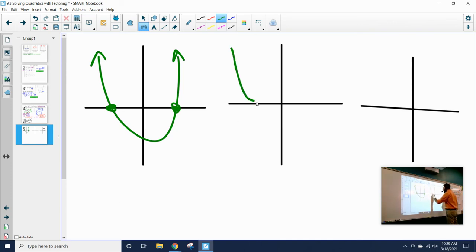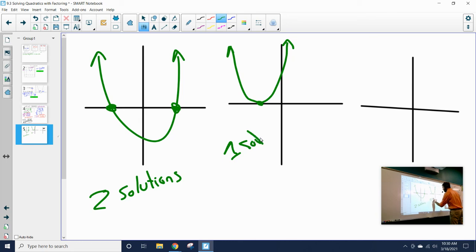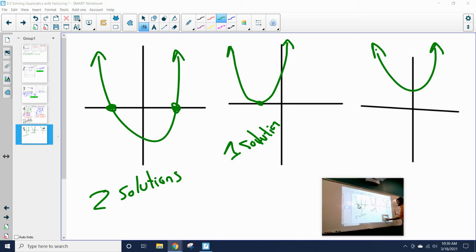My quadratic could be looking like this and touch the x-axis at only one location. And so this gives me two solutions. This gives me one solution. And then it's also possible for a quadratic to look like this, where there is no spot where the quadratic hits the x-axis.